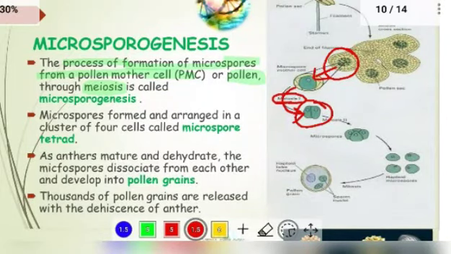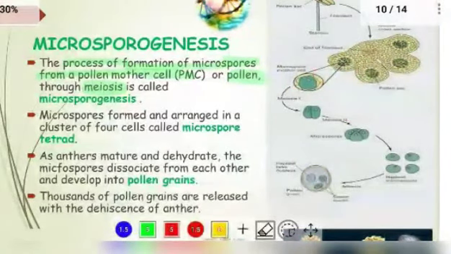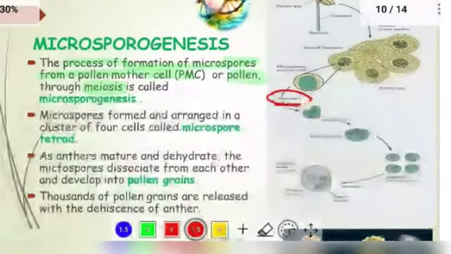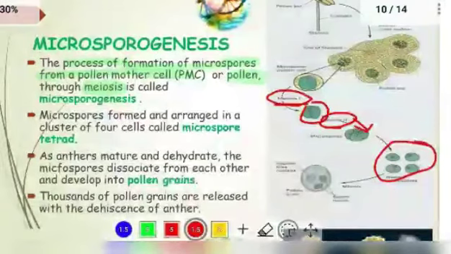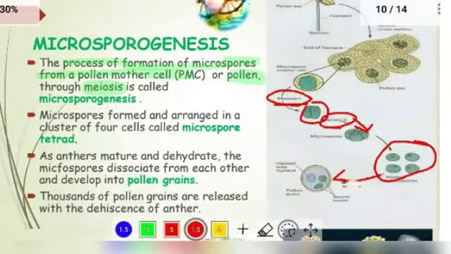After the two-cell formation, meiosis 2 takes place. So meiosis 1 gives 2 cells, and meiosis 2 gives 4. These 4 cells are the microspores, which separate, and the pollen grains mature and are released.